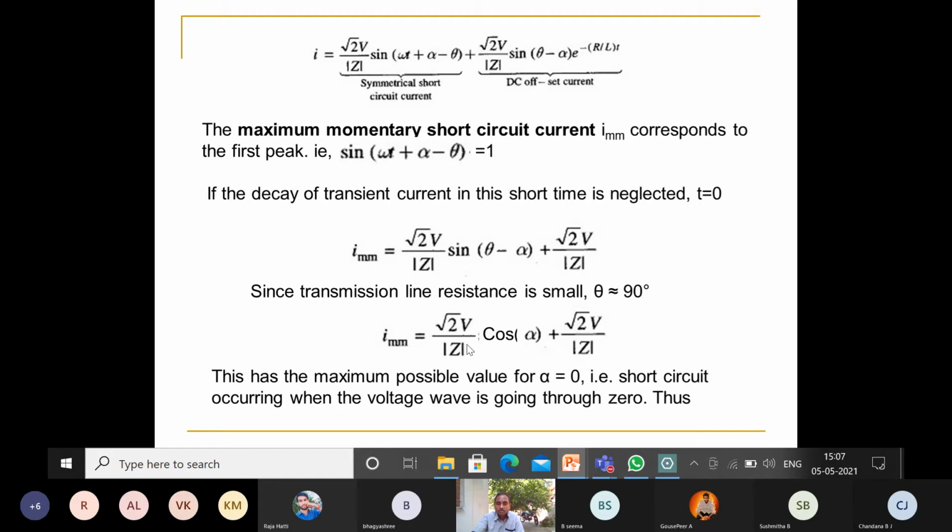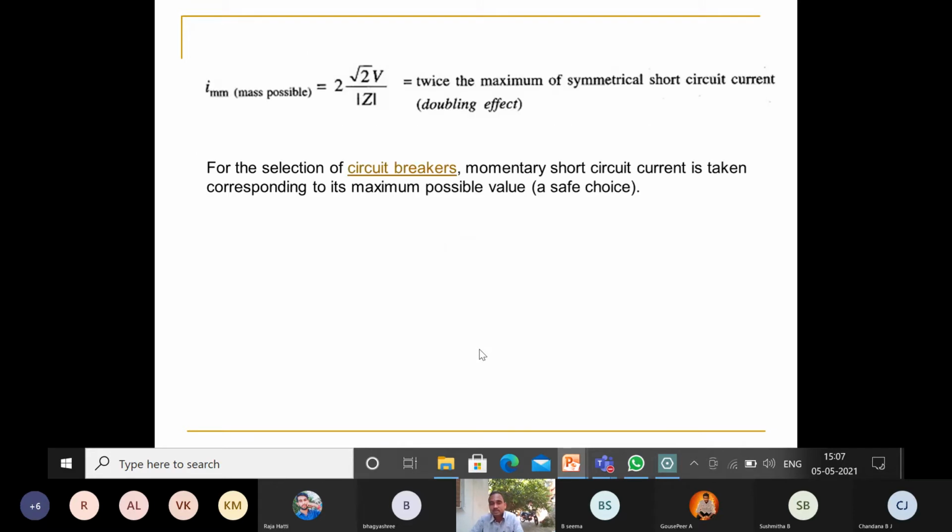It means 2 times root 2 V by Z. That is called the doubling effect of the transmission line: twice the maximum of the symmetrical short circuit current. So finally we got the total expression IMM equal to 2 times root 2 V by Z. This is called the doubling effect.